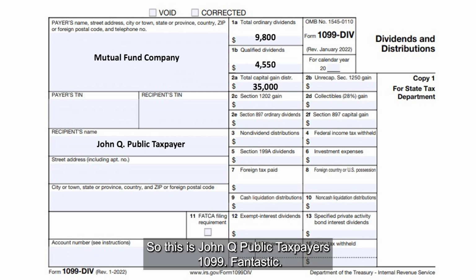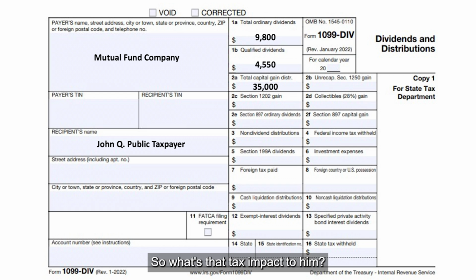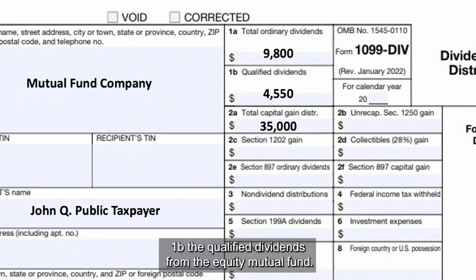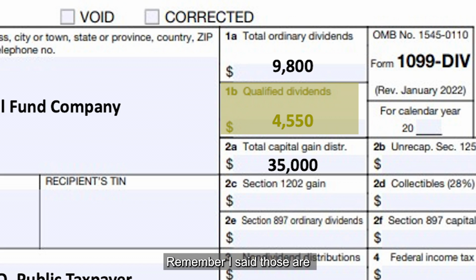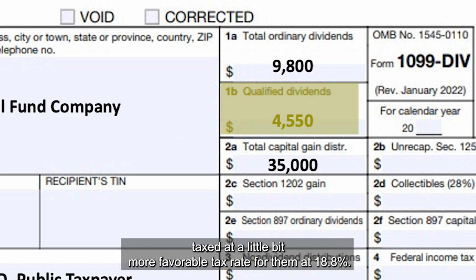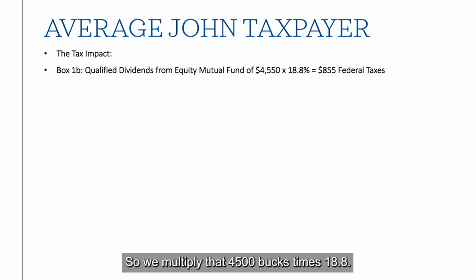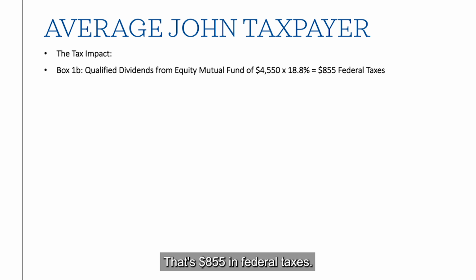So this is John Q. Public Taxpayer's 1099. Fantastic. So what's that tax impact to him? Well, let's start off with box 1B, the qualified dividends from the equity mutual fund. Remember I said those are taxed at a little bit more favorable tax rate for them at 18.8. So we multiply that $4,500 times 18.8. That's $855 in federal taxes.